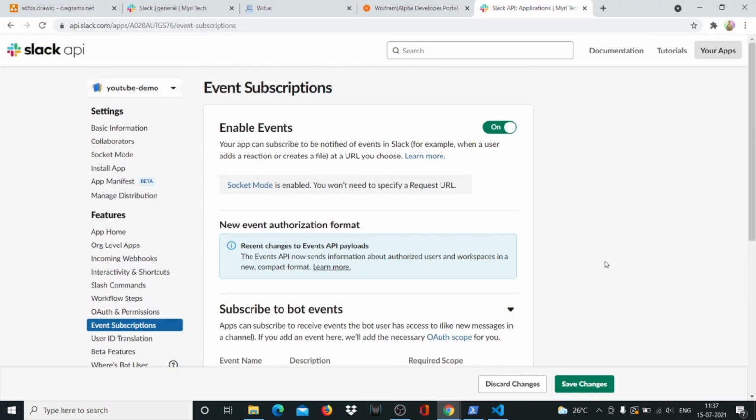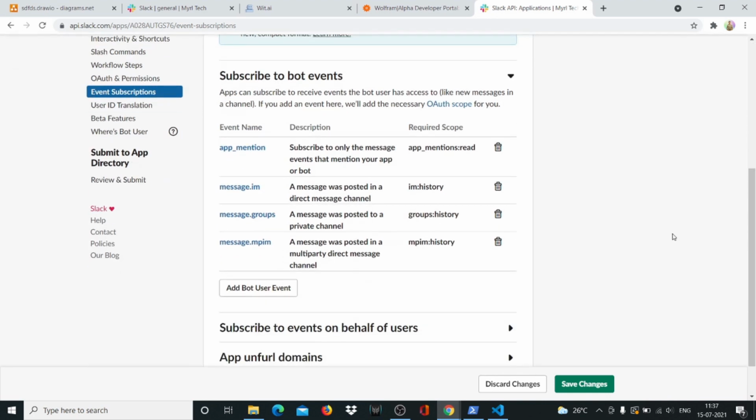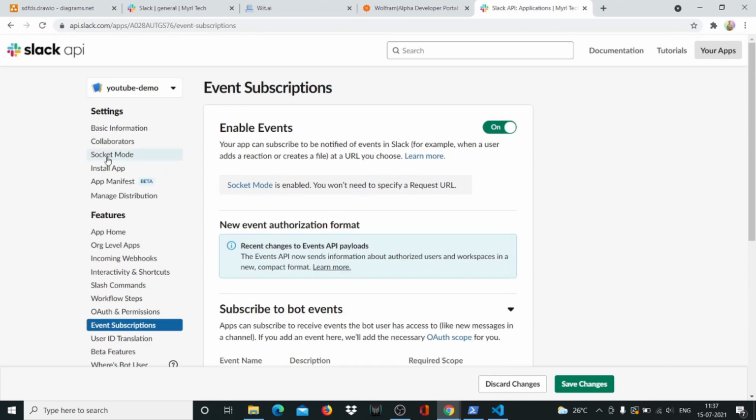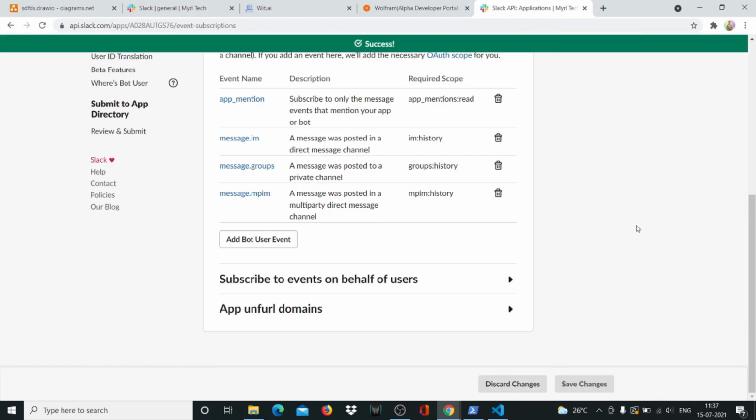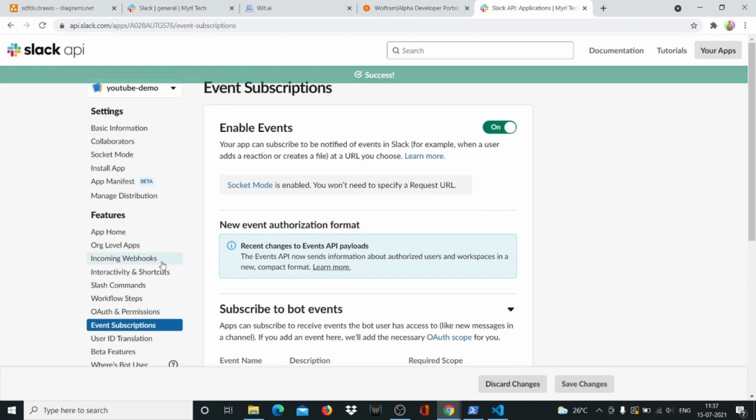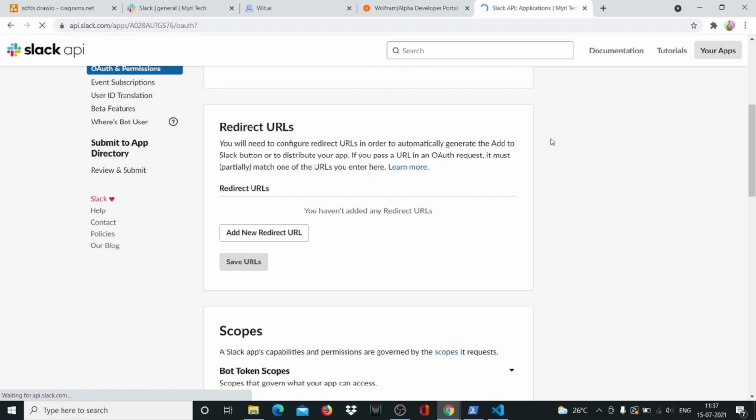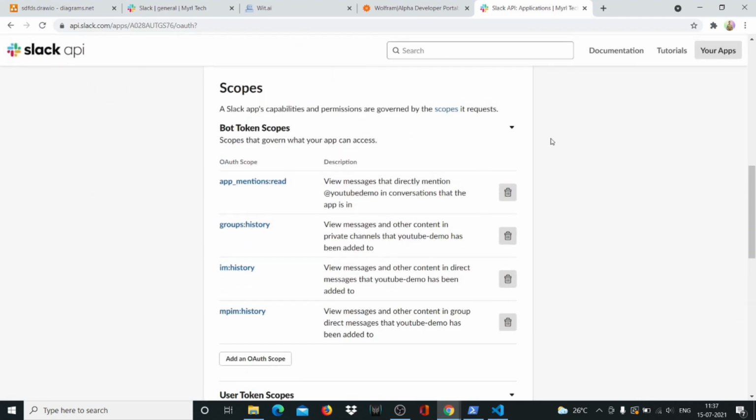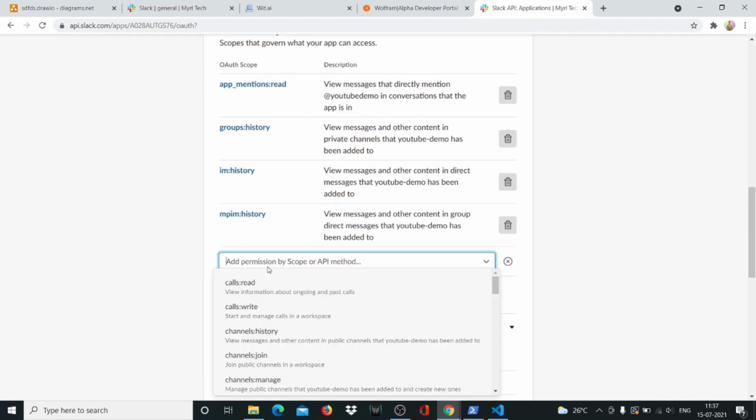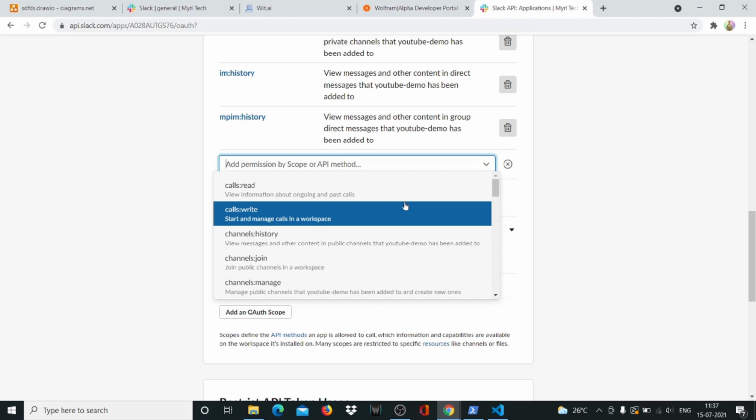So always the trick with Slack is add more events than you think you'll need, and add more OAuth permissions. So we'll come here and we'll add some OAuth permissions. For now, I'll just save these changes. Changes saved. Now let's go to OAuth permissions, and here we have to add some more scopes. These scopes were added based on the events that we subscribed to, but we have to add more scopes, right? Again, with scopes, the trick is to take more scopes from Slack's OAuth than you need.